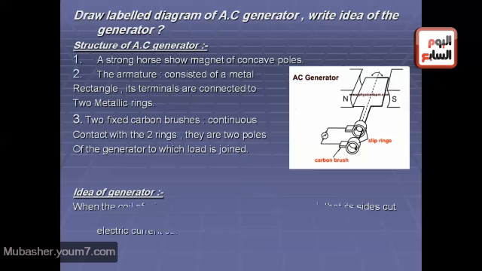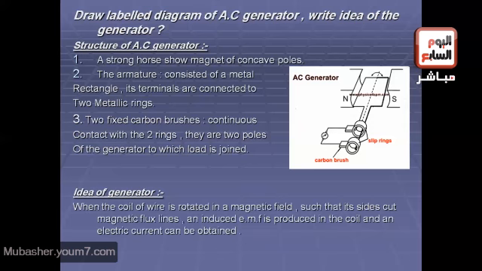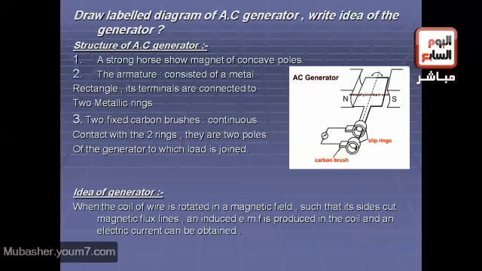Okay, what is the idea of the generator? From the figure, we know that when the coil of wire is rotated in a magnetic field such that its sides cut magnetic flux lines, an induced EMF is produced in the coil and an electric current can be obtained. And we all know that the AC generator is used to change mechanical energy into electric energy. That's right. Another question.